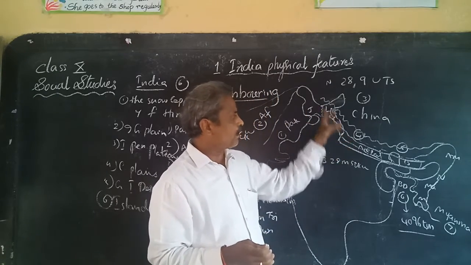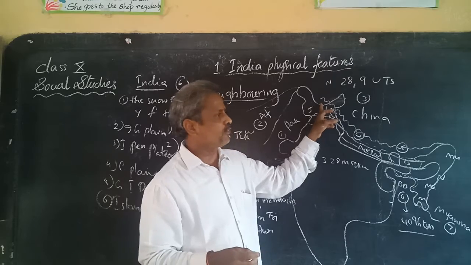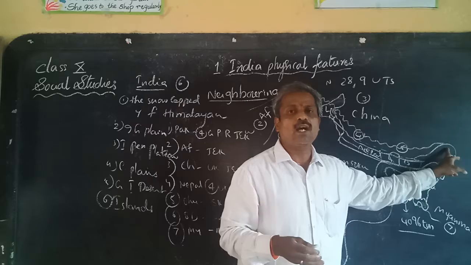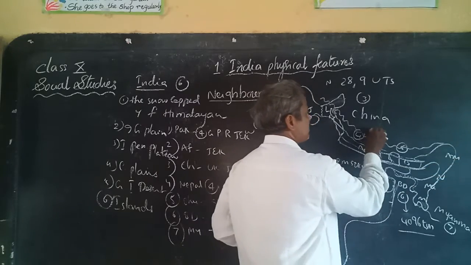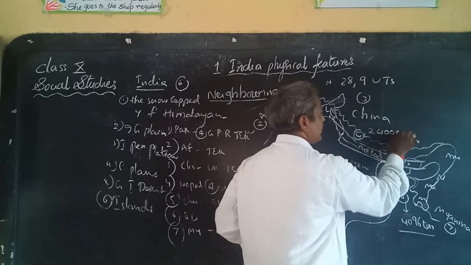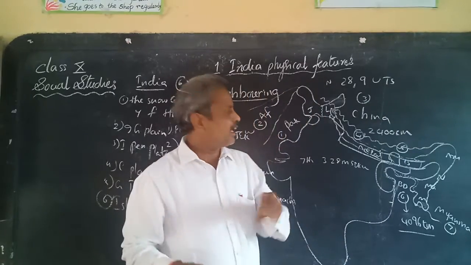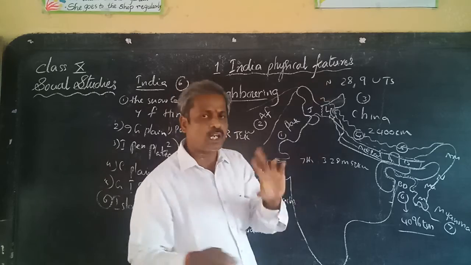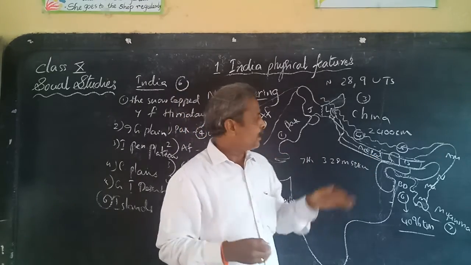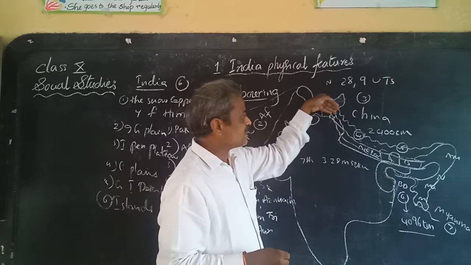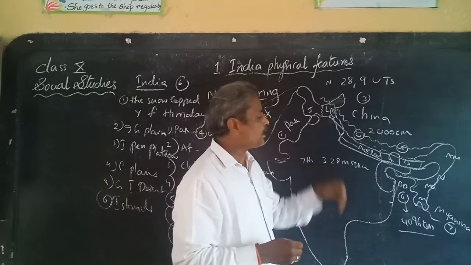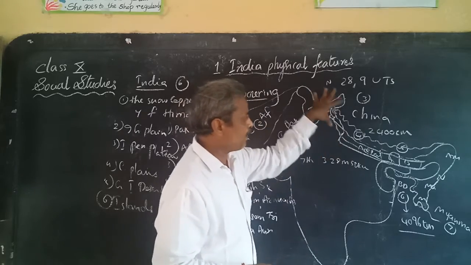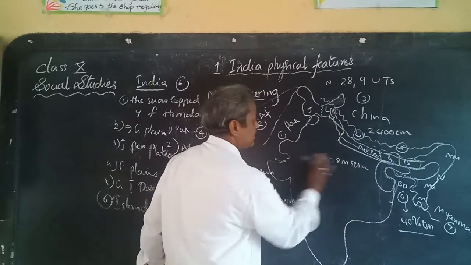It means the Himalayas extend from Jammu and Kashmir up to Arunachal Pradesh, and they have a distance of 2,400 kilometers. If we observe carefully, the original high ranges of the Himalayan mountains do not belong to India. They lie in Nepal, whereas the second range Himachal and the third range Shivalik both lie in our India.